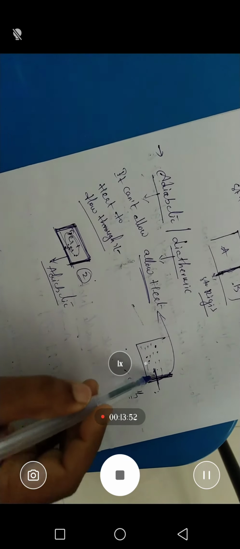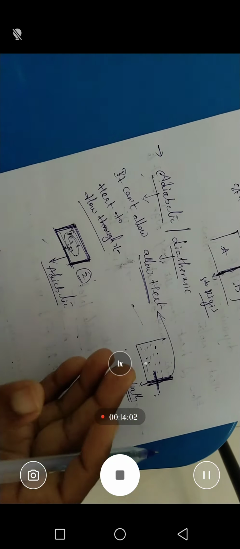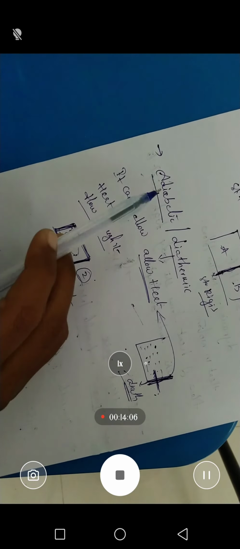Next, diathermic means it allows heat through it. That is called diathermic. If it can pass heat, we call it diathermic. If it does not allow heat, what do we call it? Adiabatic. So that is about the boundary. Okay, boundary may be real, may be imaginary, boundary may be rigid, boundary may be flexible, and the boundary may be adiabatic and diathermic.